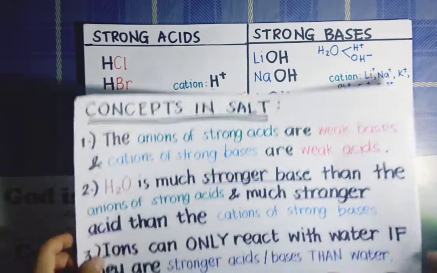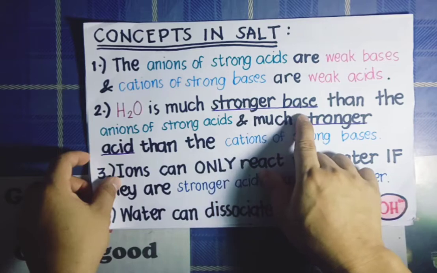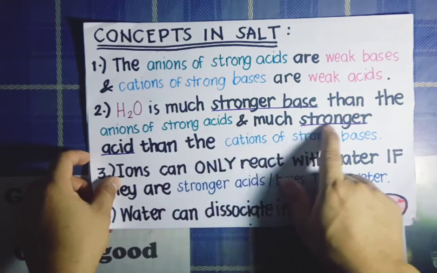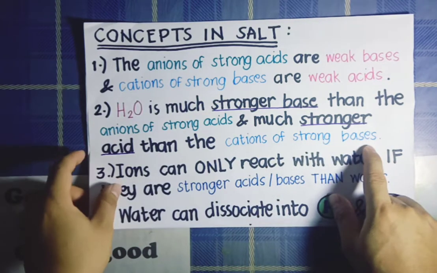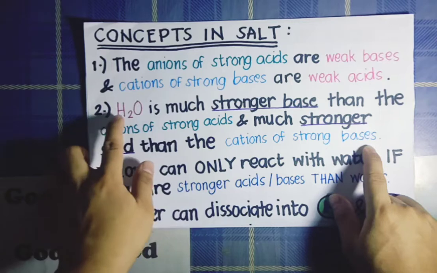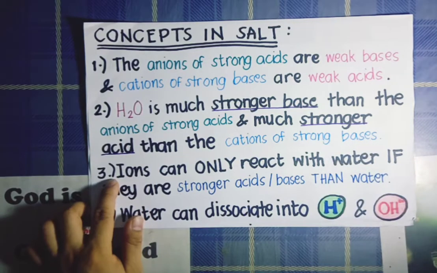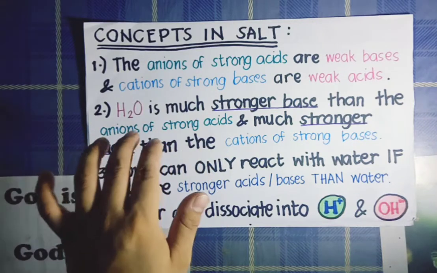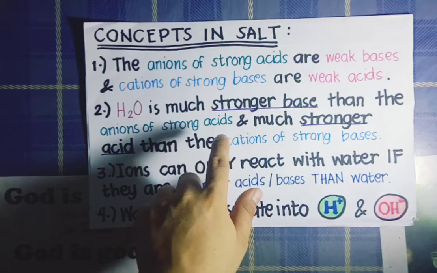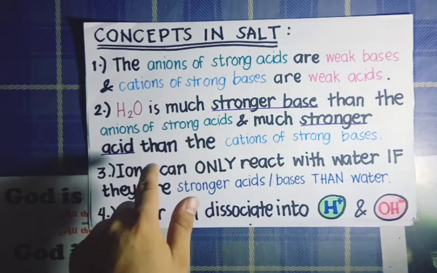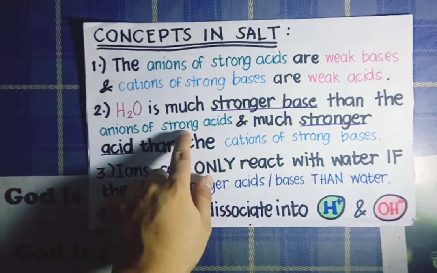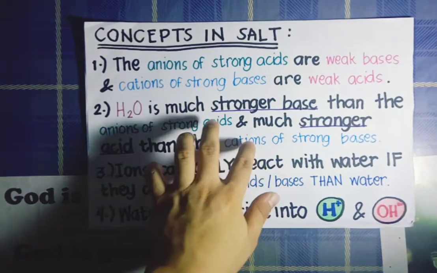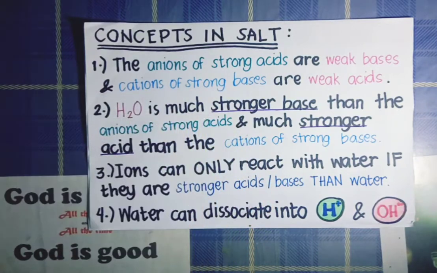For the second concept, water is a much stronger base than the anions of strong acids and a much stronger acid than the cations of strong bases. Now take note that in the Bronsted-Lowry acid-base definition, water can act both as an acid and as a base. As a base, it is much stronger than the anions of strong acids, and as an acid, much stronger than the cations of strong bases. These two, the anions of strong acids and the cations of strong bases, are much weaker than the water molecule.